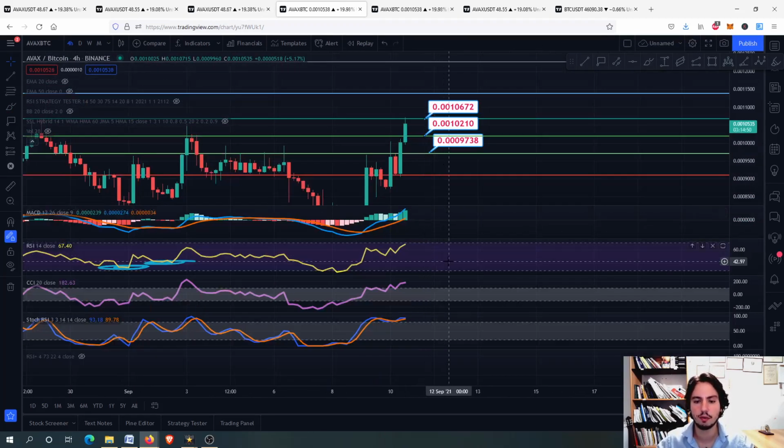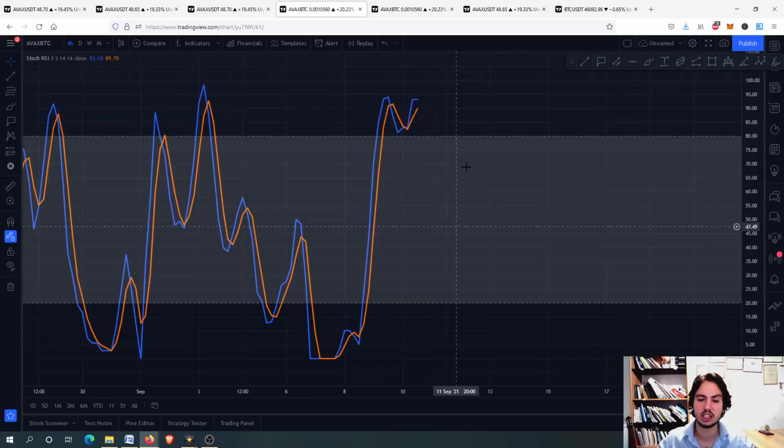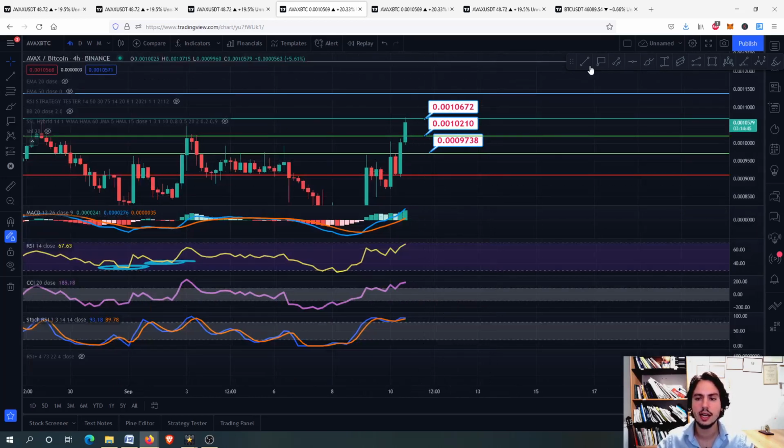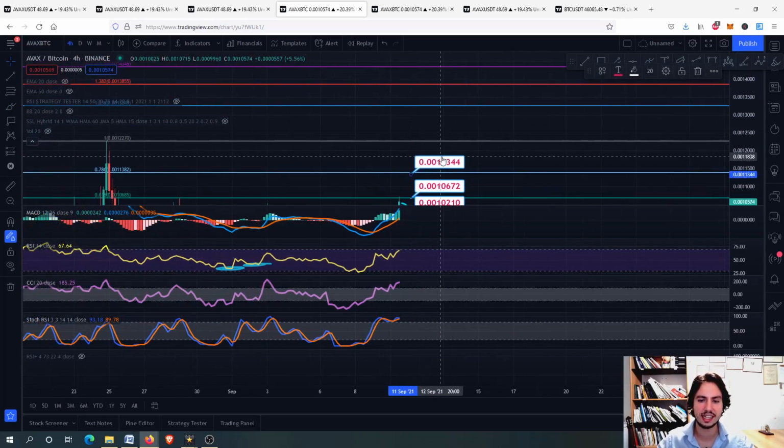We are on the 4-hour frame, and for the Avalanche against Bitcoin chart, we have the stochastic RSI in an overbought. It is possible that we might see a little bit of a bearish movement right here and then go upwards again. It is possible, although if we go above the 0.2010, we are going to the next price target, which is the 0.2011.